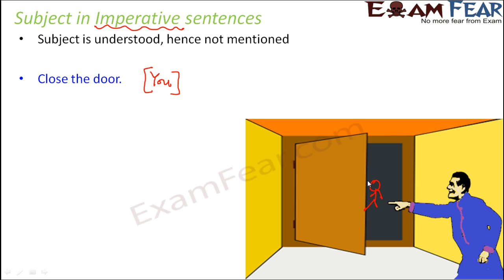So what is this called? This type of subject is called understood subject. And what do we mean by understood subject? That means it is so obvious that this would be the subject that the subject is not at all mentioned. Like here, it is so obvious that you is the subject that it is not at all mentioned. So that is called understood subject.